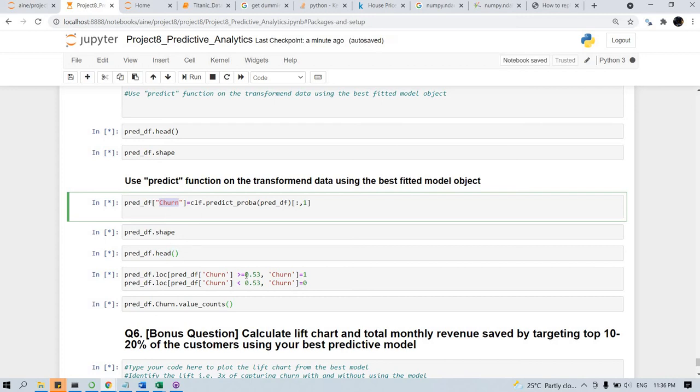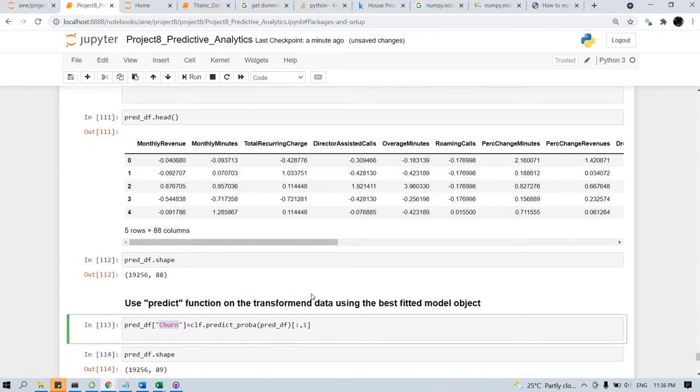After that, if the churn value is greater than the cutoff, we say it is 1. If it is less, it is 0. Yes means we are predicting that the customer may leave the telecom company; 0 means the customer would be retained. That's what is predicted.